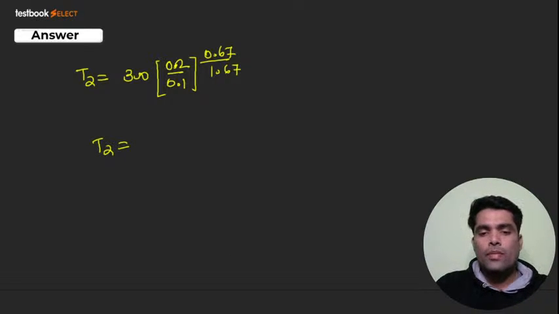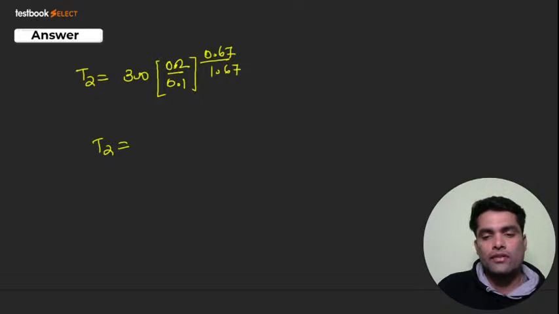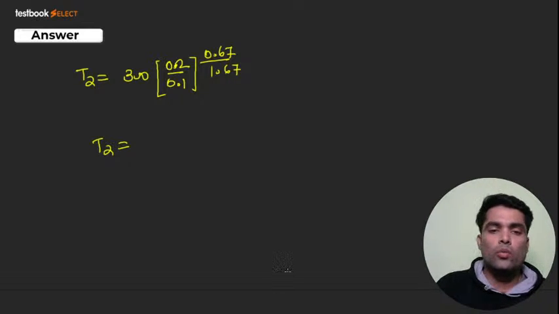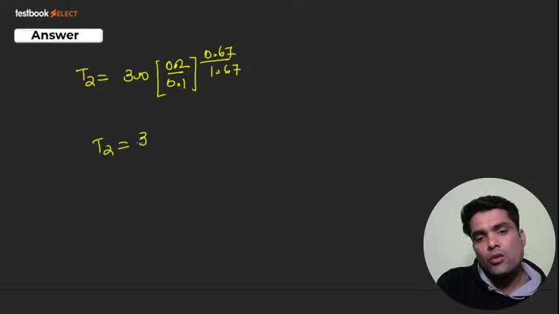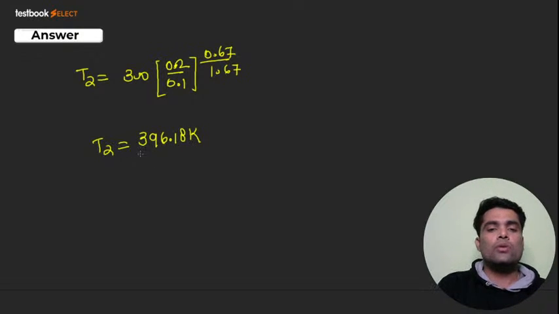How much is T2 coming? Your T2 will be in the range of 396.18. 396.18 will come. It is 396.18 Kelvin. You got T2.